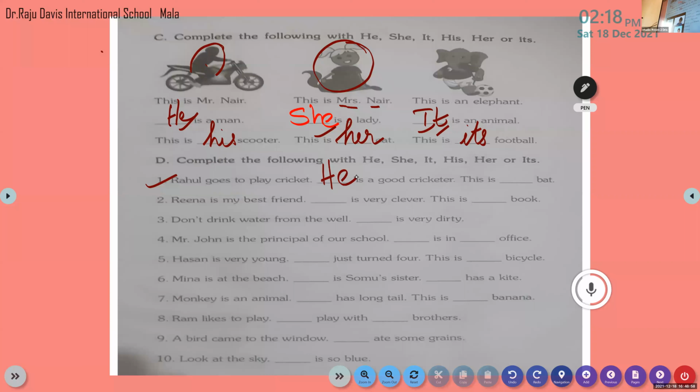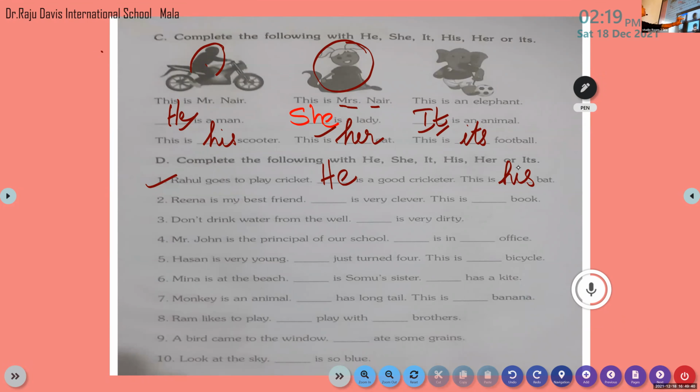We are talking about the person. So if you're talking about the person, then we have to use the pronoun he. Okay, now read the next sentence. This is dash bat. So here we are talking about Rahul's bat. So which pronoun do we have to use here? His. Yes, it is his. Here we are talking about the thing that is owned by Rahul. So this is his bat.